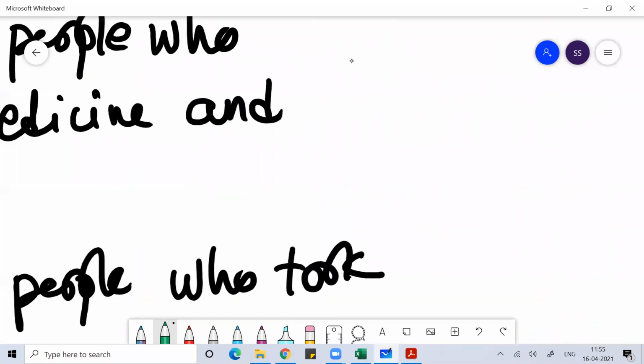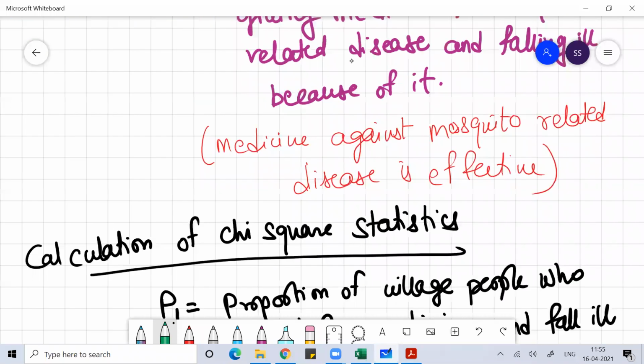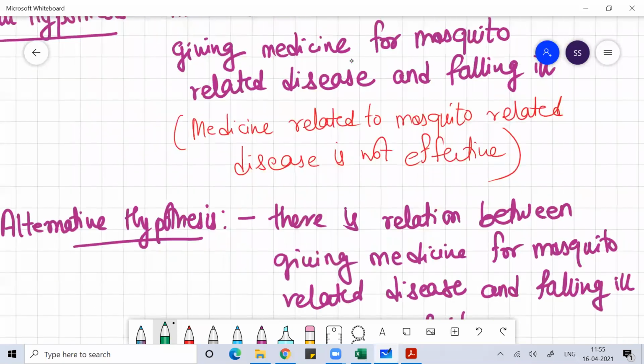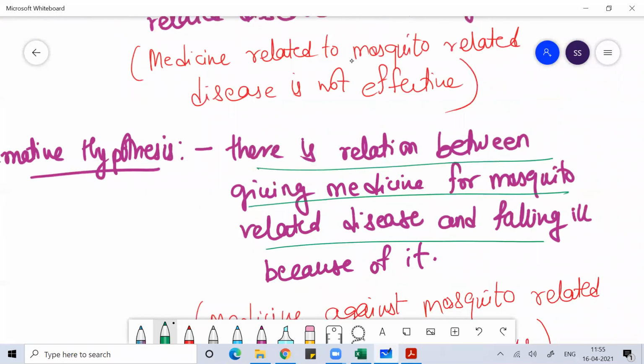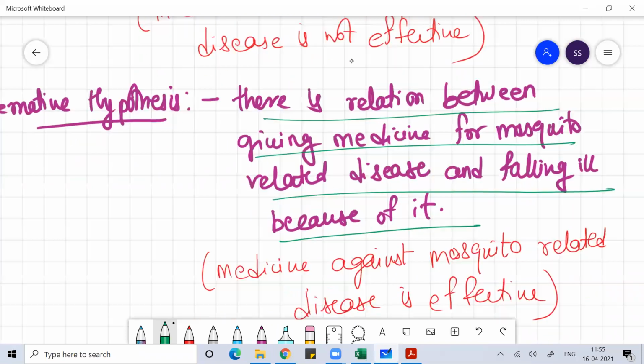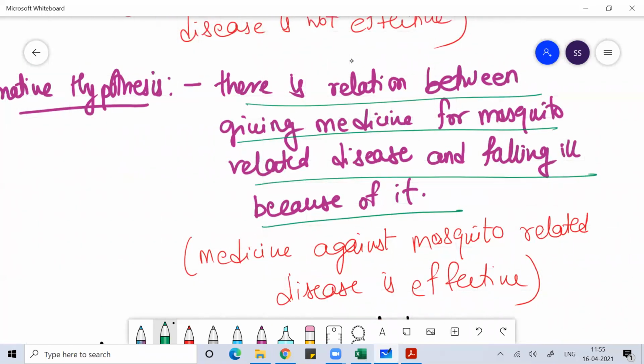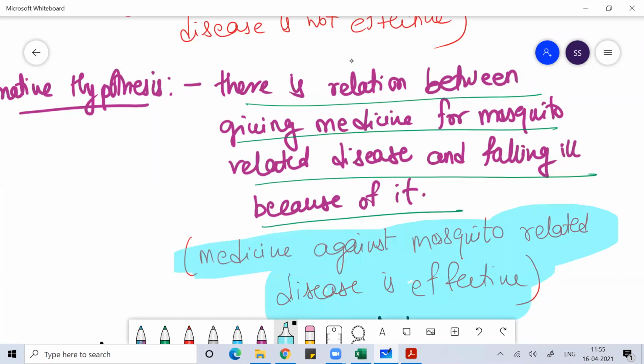It means there is a relation between giving medicine for the mosquito related disease and falling ill, because you are rejecting the null hypothesis. It means you are accepting the alternative hypothesis, meaning the medicine against the mosquito related disease is effective.